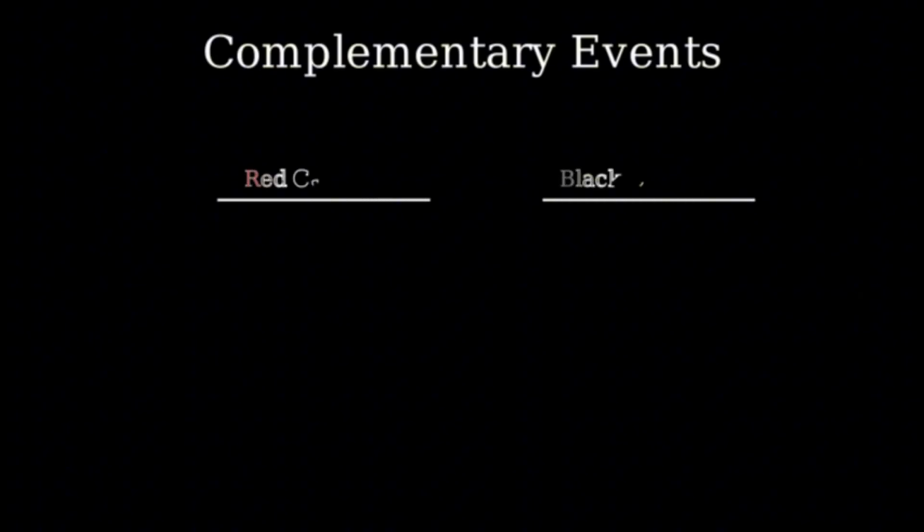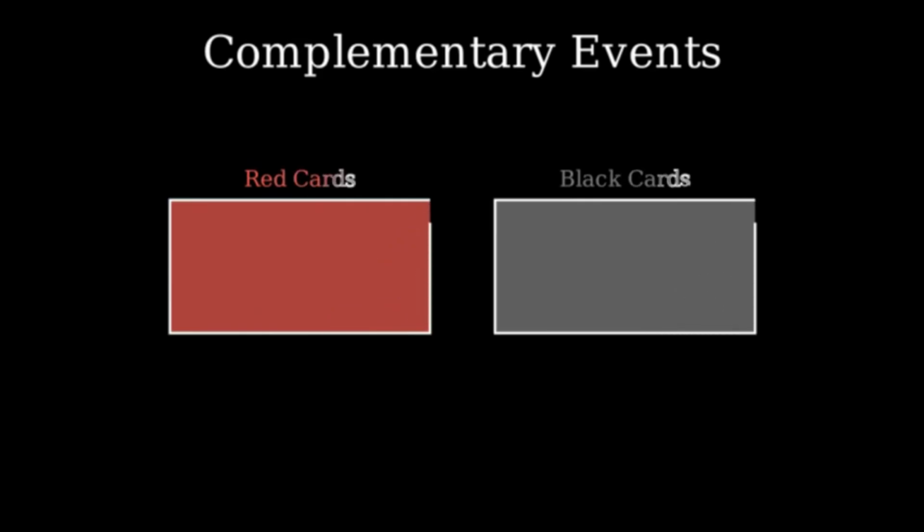Complementary events are a powerful concept in probability that help us understand what happens when an event doesn't occur. Let's use a standard deck of playing cards as our example. In a deck, cards come in 2 colors, red and black, with exactly half the cards being red and half being black. If we randomly select one card from the deck, the probability of drawing a red card is 1/2. We write this as P of red equals 1/2. This makes sense because 26 out of the 52 cards are red.